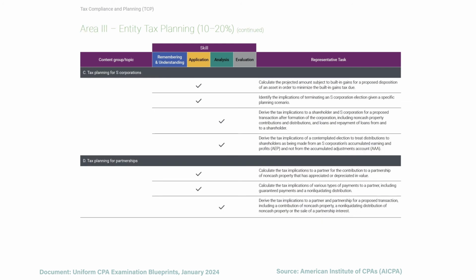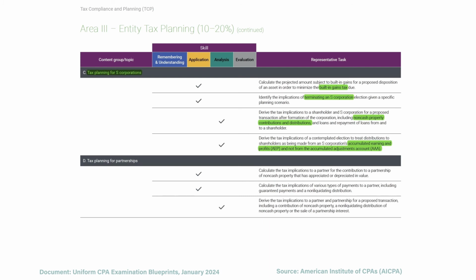Then we move to tax planning for S corporations. We need to know how to optimize our built-in gains tax. We need to know what happens whenever we terminate an S corporation election. We also need to know how non-cash property contributions and distributions affect the S corp. And we need to know about how we treat the accumulated earnings and profits versus the accumulated adjustments account.